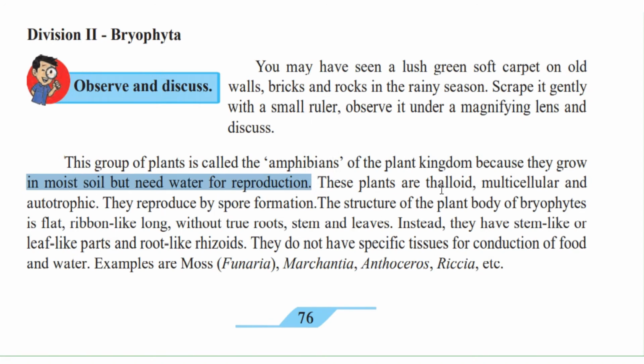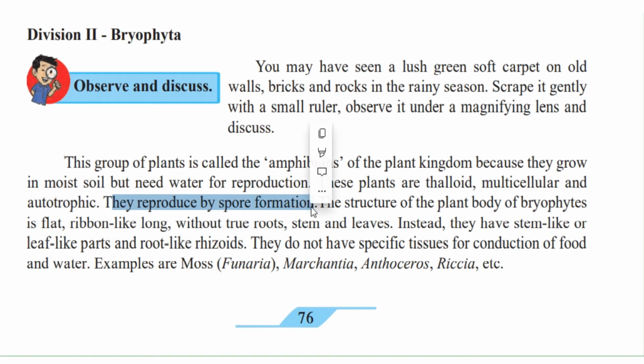Now these plants are thalloid. What is thalloid? Thalloid means the plant body is not well differentiated into the various parts. They are also multicellular and they are autotrophic because they have the green substance, chlorophyll, present, so they can produce their own food. Now they reproduce by spore formation. So they produce spores, and because of the spores they can reproduce.